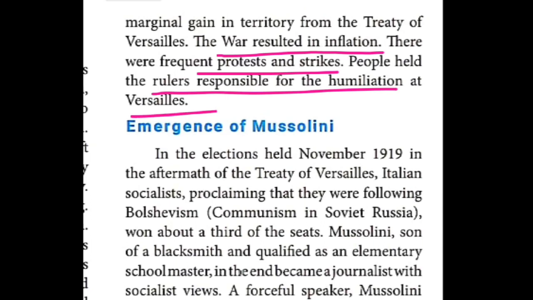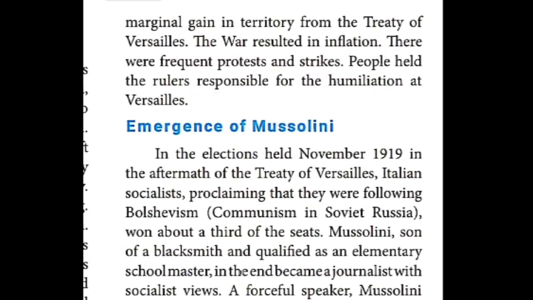So this much only. The next one, emergence of Mussolini. At what time did he come into power? That is what I am going to tell now, children. Emergence means arrival, the arrival of Mussolini. In Italy, they conducted an election in the year 1919, in the aftermath of the Treaty of Versailles. Aftermath means the results.